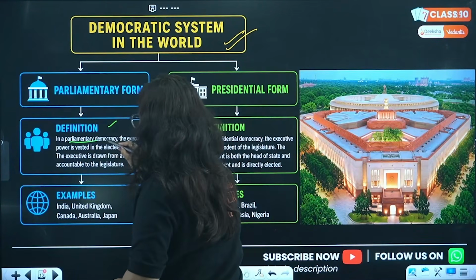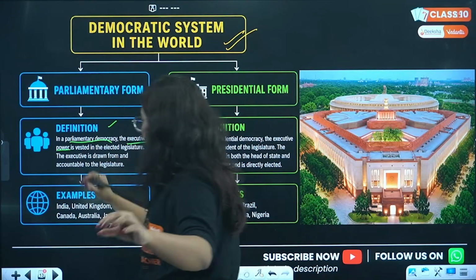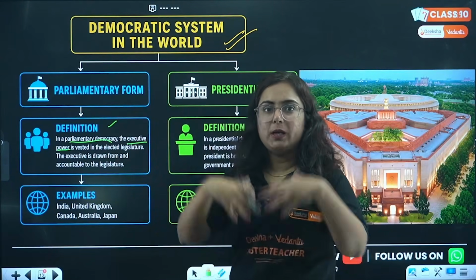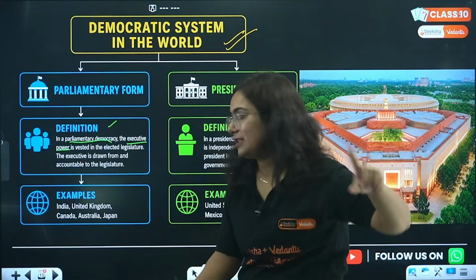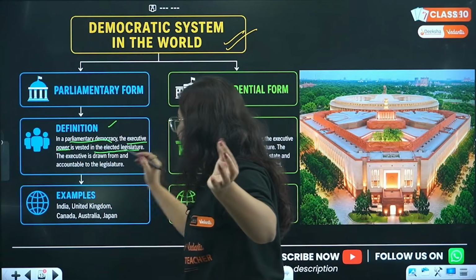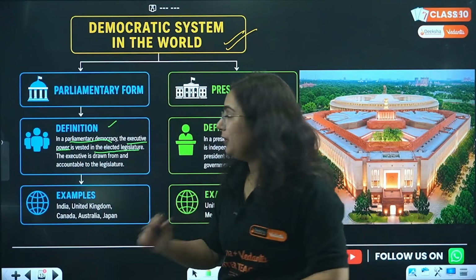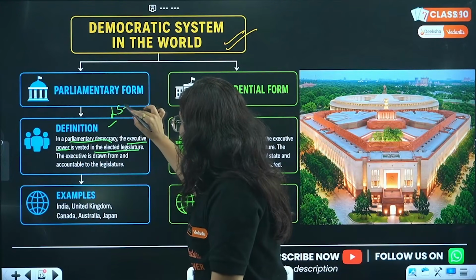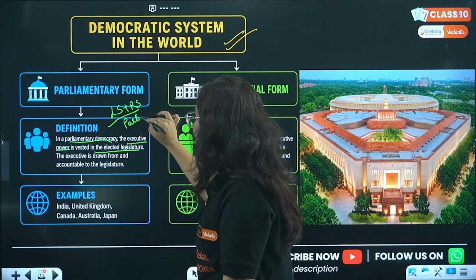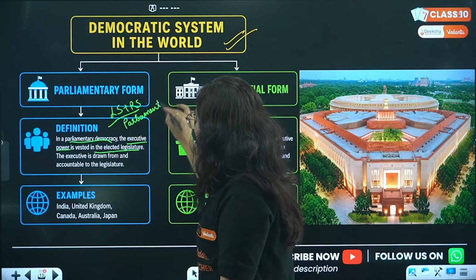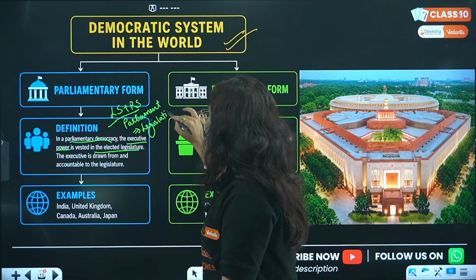So, definition. In parliamentary democracy, pay attention, the executive power, the power to implement everything, that lies with Prime Minister and their ministers is vested in the elected legislature. Now, if you understood with the case of India, Lok Sabha plus Rajya Sabha means parliament. Parliament is referred to as the legislative body.